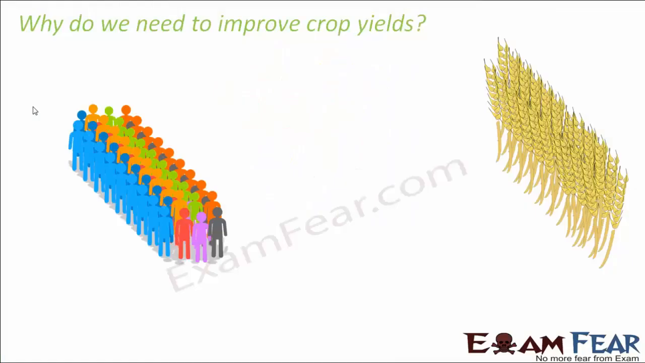The manure is primarily used to improve the crop yield. When we want to increase the crop production, there comes the need of manure. It is not that without manure you will not be able to produce crops. You'll be able to produce crops, but if you want to enhance the crop production, then manure is required.